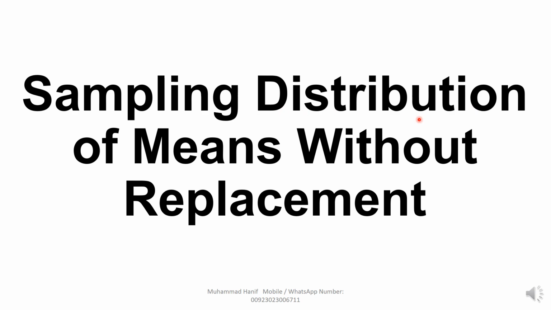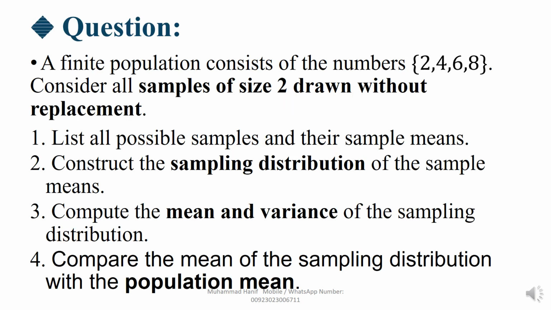Sampling distribution of means without replacement. Now the question is given: a finite population consists of the numbers 2, 4, 6, 8. Consider all samples of size 2 drawn without replacement. Now we find one: list all possible samples and their sample means.